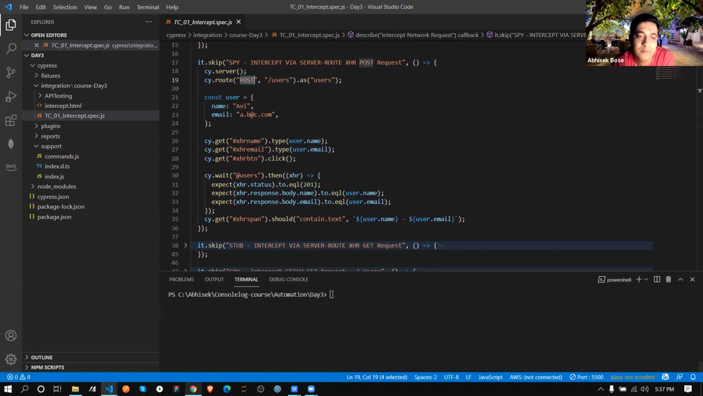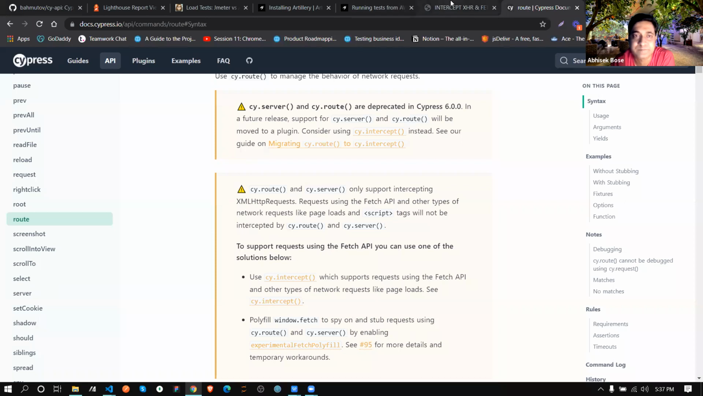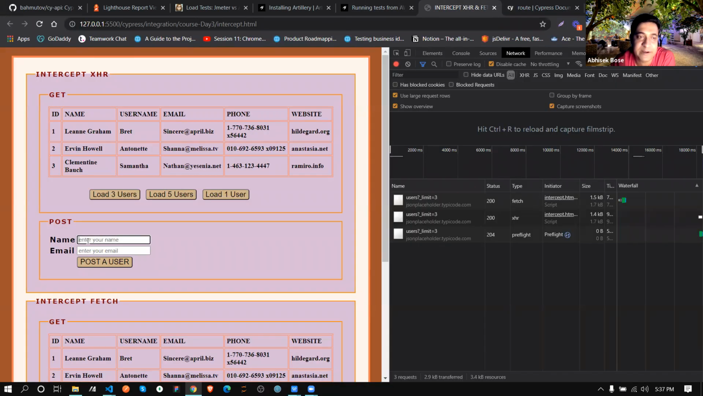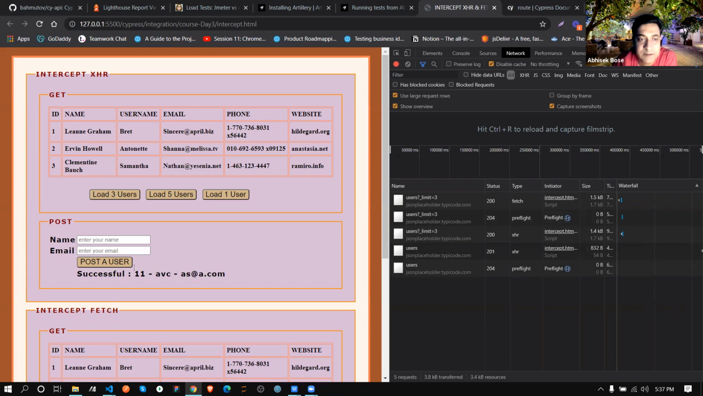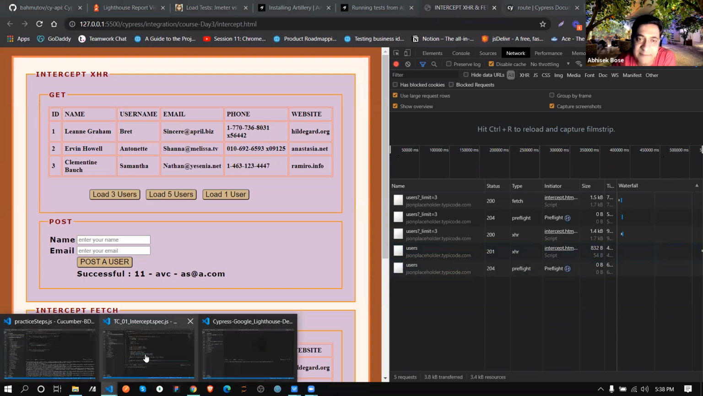Okay, how are we going to check that? Over here, suppose I'm writing AVC, example as@a.com. Now if I'm hitting over here, it's showing successful 11, correct? AVC, this is my name. Email ID is this one, which I shared. And over here, see this one. This is returning me what? 201, correct? Yes.